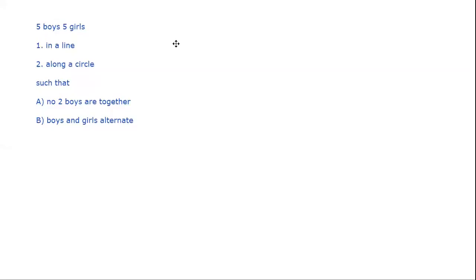Yes, so for a line when you are saying no 2 boys are together, basically place the girls. So G1, G2, G3, G4, G5, and as a result you have got 6 gaps. So 1, 2, 3, 4, 5 and 6 here at the end. So the boys can fit in any of those 6 gaps. There are 5 boys, so 6C5, select the gaps, arrange the boys, arrange the girls. That's basically the answer for 1A.